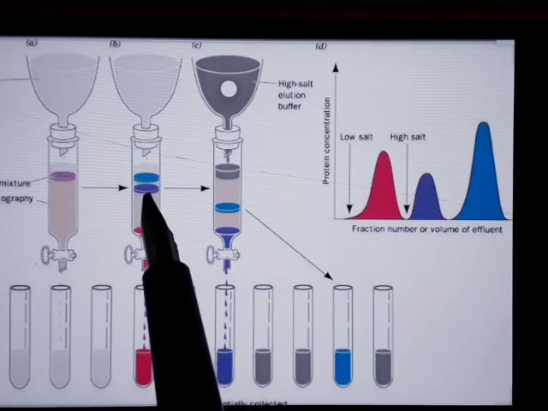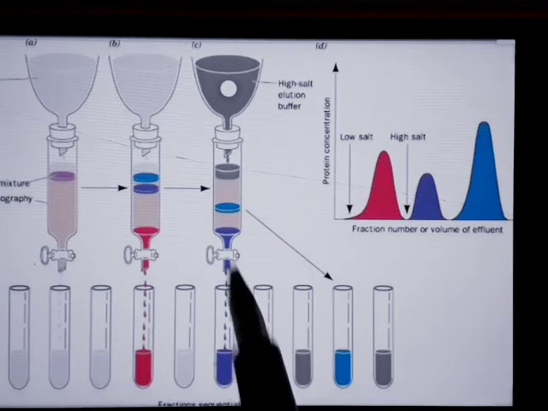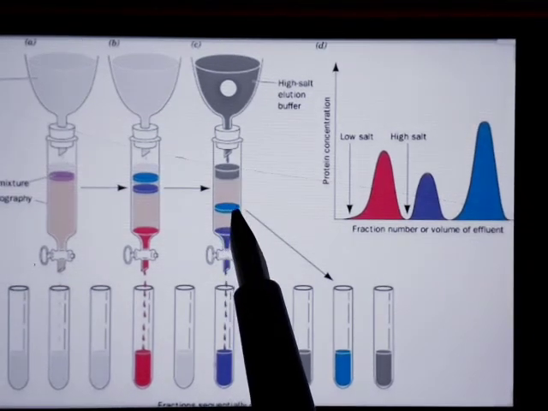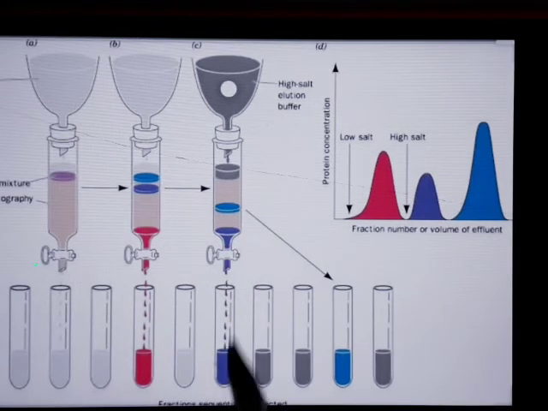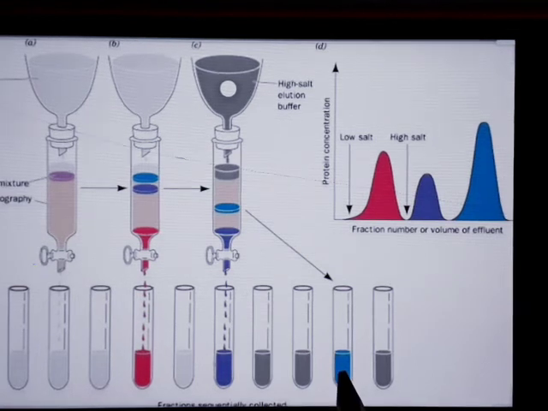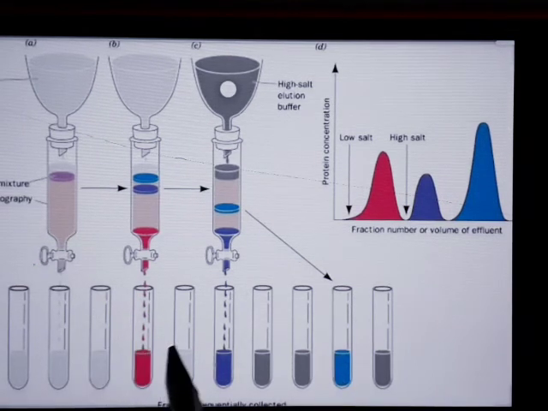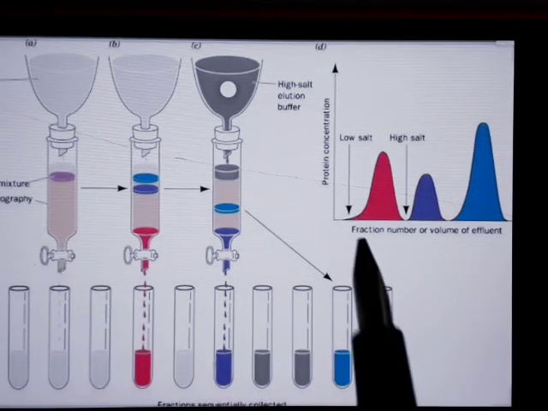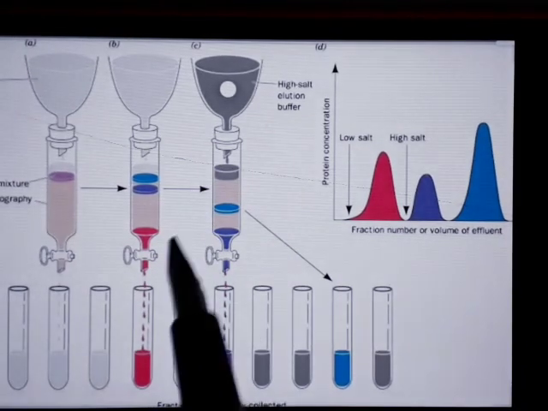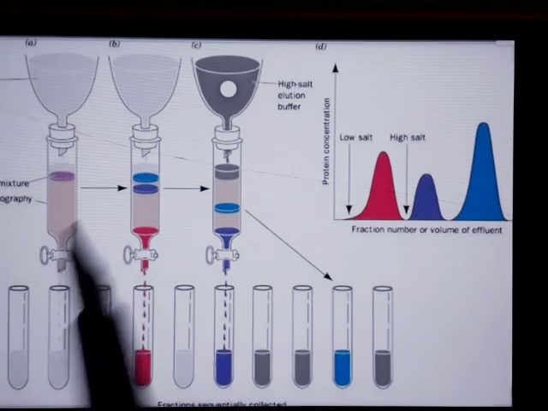Then second is this dark blue one, whose degree of adsorption is lesser than that of this blue color, so it separated. Now the one with the higher degree will be collected at the end. So this is how we can purify different components of a mixture, and it depends on the degree of adsorption of the components present in the mixture.